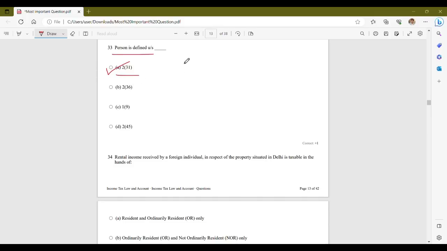The definition of a person is provided under section 2, subsection 31 of the Income Tax Act 1961. It defines a person as including an individual, HUF, a company, a firm, AOP or a BOI, a local authority, or any artificial juridical person not falling within any of the preceding categories, and any other person capable of being taxed under the Income Tax Act 1961.